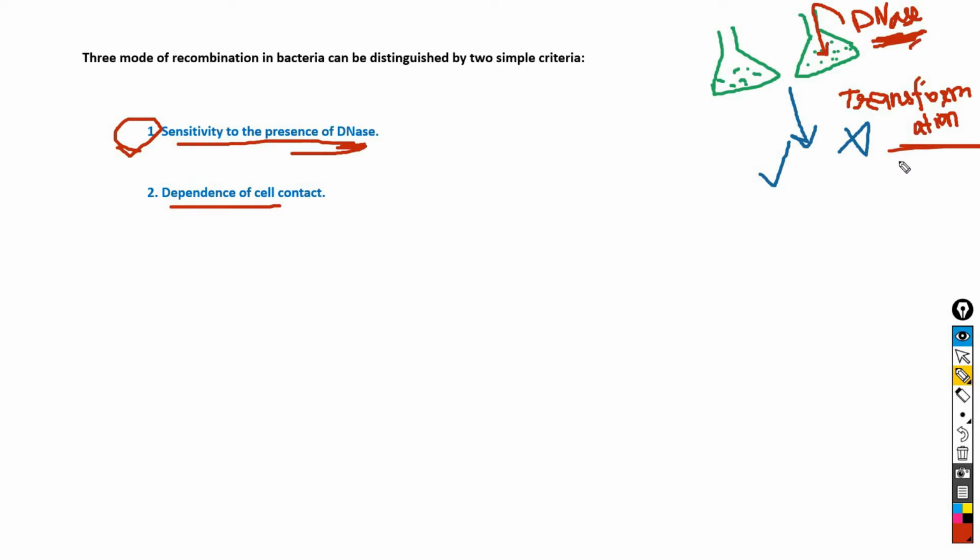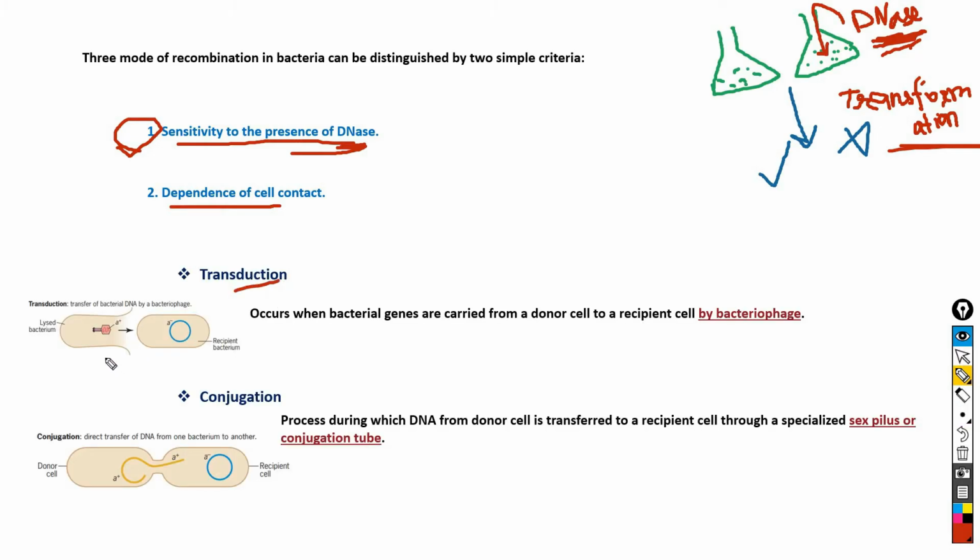But other recombination processes such as transduction and conjugation are not sensitive to the presence of DNase, because in case of transduction, the transfer of DNA is bacteriophage mediated, and the protein coat of the bacteriophage protects the DNA from DNase. Similarly, in conjugation, the transfer of DNA from donor cell to recipient cell is through the conjugation tube or sex pilus, and the cell wall and membrane associated with the conjugation tube protect the DNA of the donor cell.